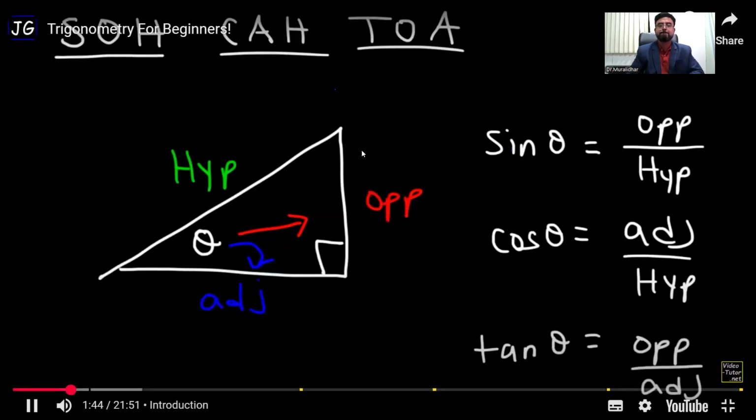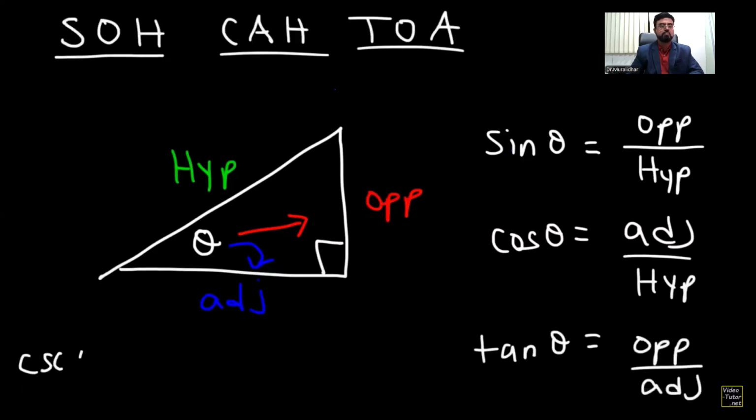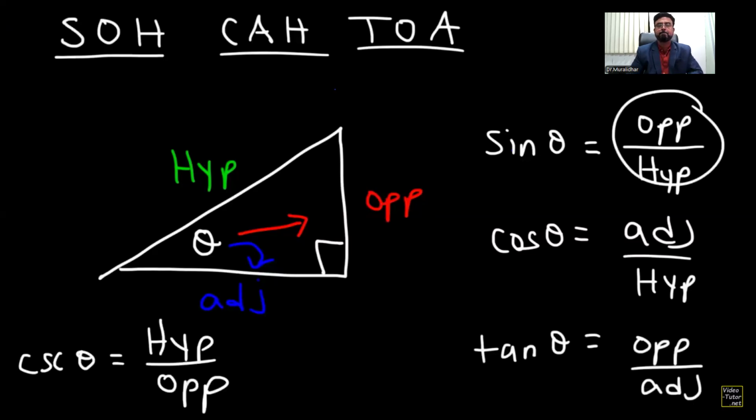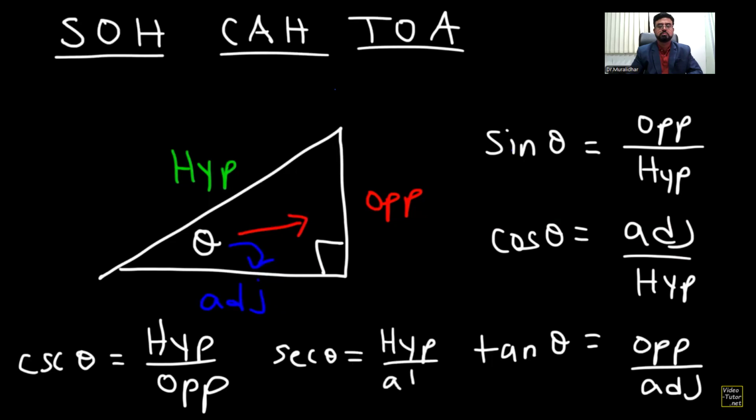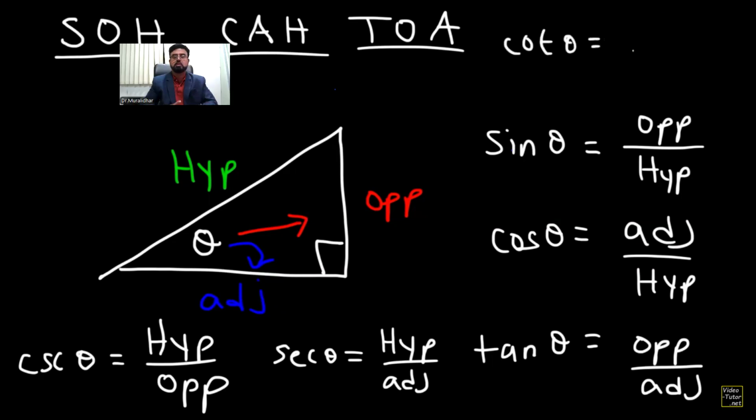Opposite over adjacent. Now we know that cosecant is 1 over sine. So cosecant is basically hypotenuse divided by the opposite side. You just need to flip this particular fraction. Secant is the reciprocal of cosine. So secant is going to be hypotenuse divided by the adjacent side. Cotangent is the reciprocal of tangent. So if tangent is opposite over adjacent, cotangent is adjacent divided by the opposite side.